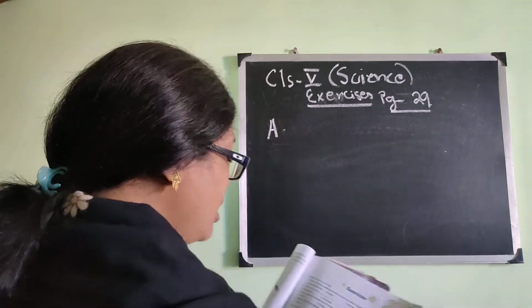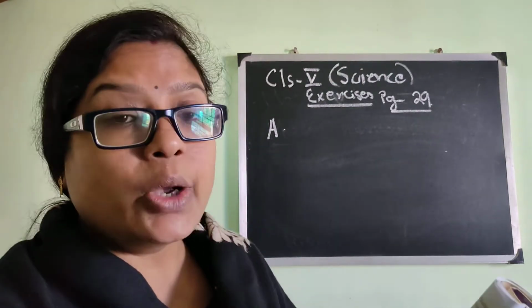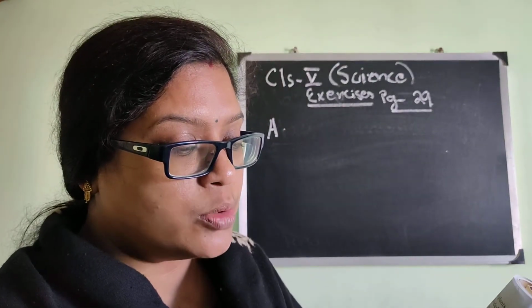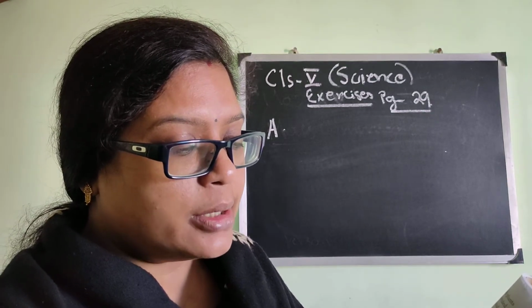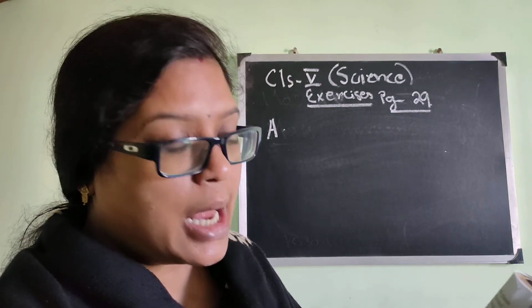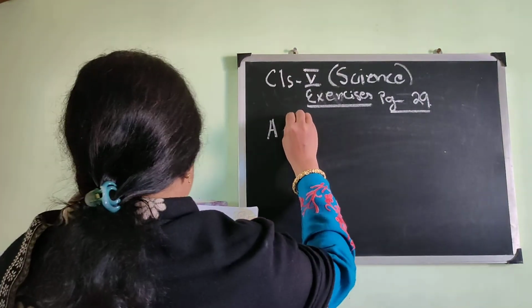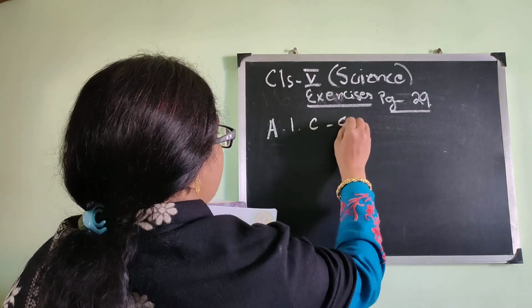A. Which of these is not required by a plant to make its food? A, carbon dioxide, B, water, C, electricity, and D, sun. So the answer to number 1 is C, electricity, isn't it?